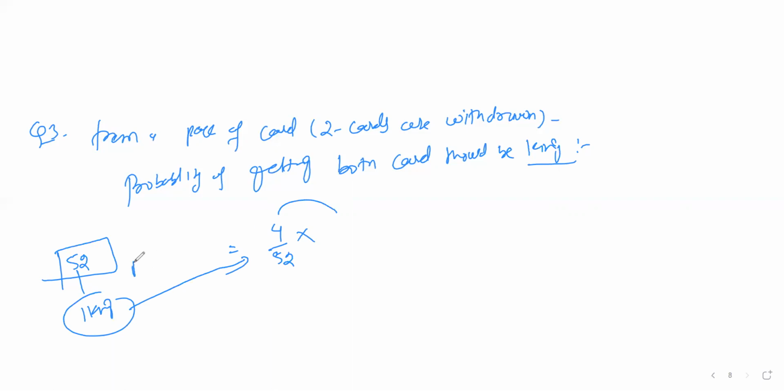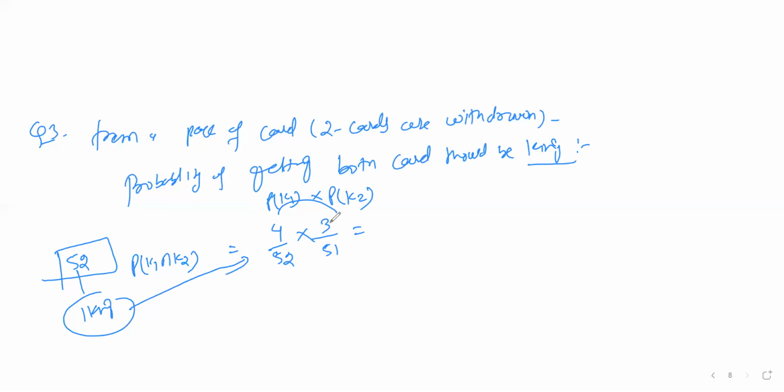Multiplication theorem means if we are drawing two kings, it's K1 intersection K2. So K1 intersection K2 means P of K1 into P of K2. First time it is 4 by 52 and next time it will be 3 by 51, because once one is drawn, the next time 3 kings are remaining out of 51.